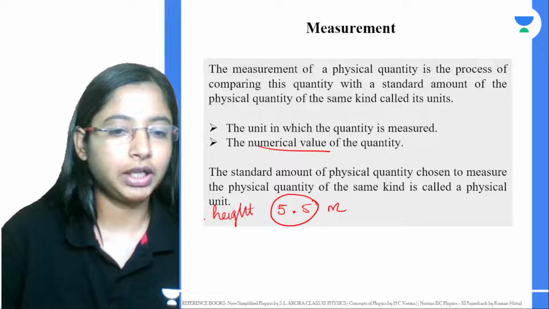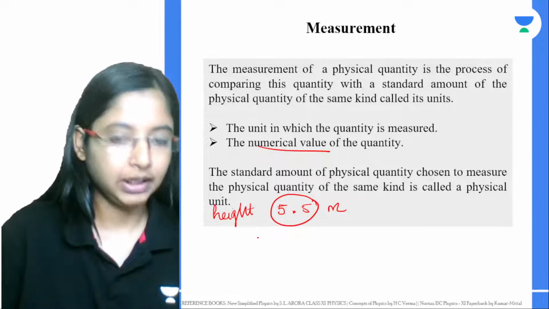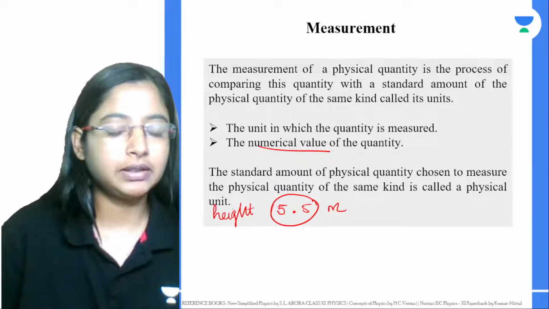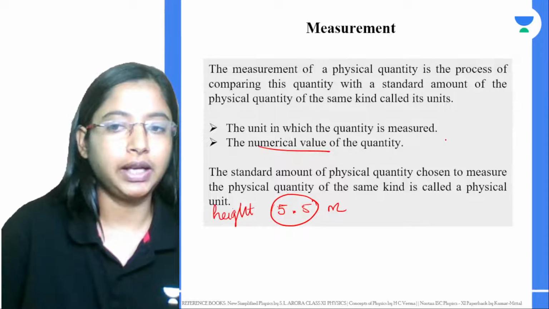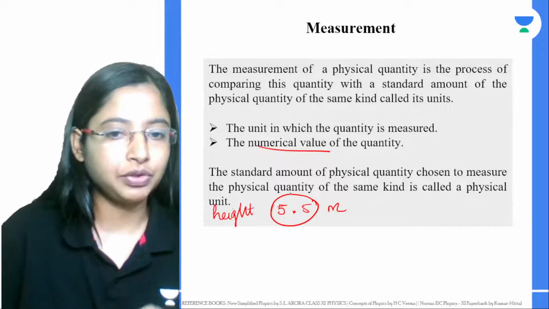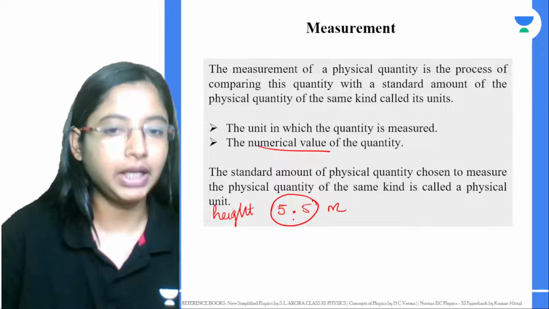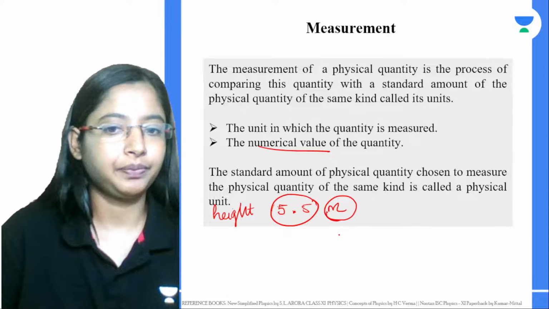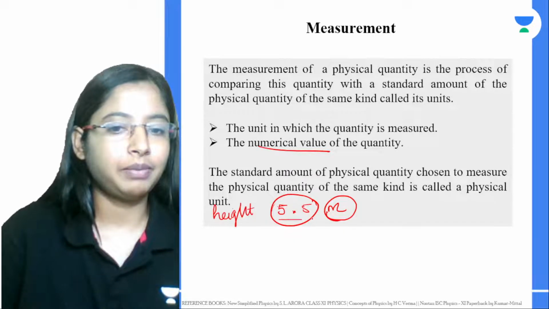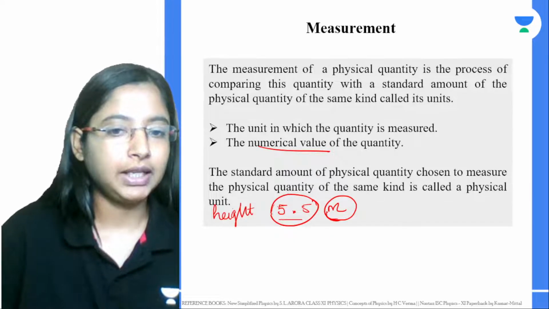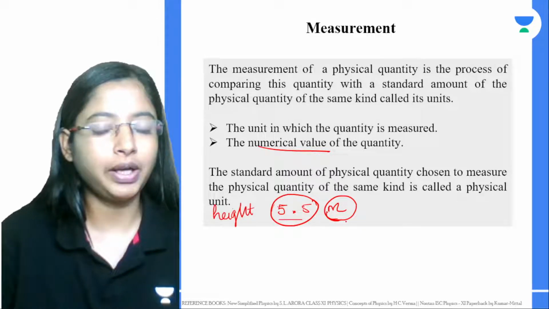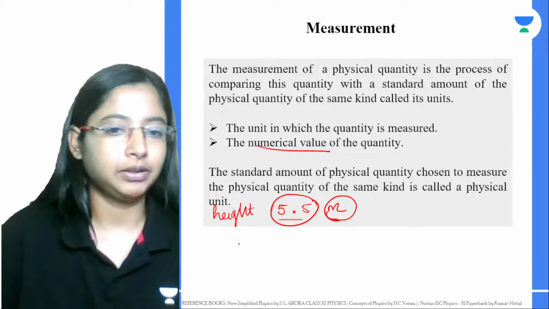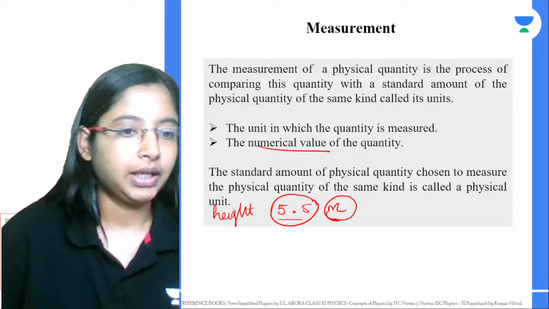Height means we are talking about length, correct? So any physical quantity has an associated numerical part, which is the magnitude, and along with it a unit. So any physical quantity is given in terms of a numerical value as well as a unit part.